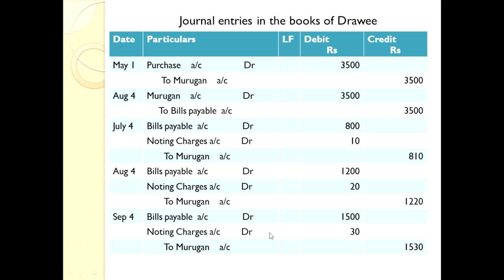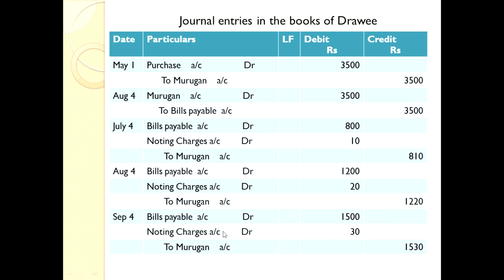And the third one is over. Now let us go for the fourth journal entry. That is a similar entry. That is also dishonor of bill number 2. So bills payable account debtor 1200 rupees. Noting charges 20 rupees to Murugan account 1220.